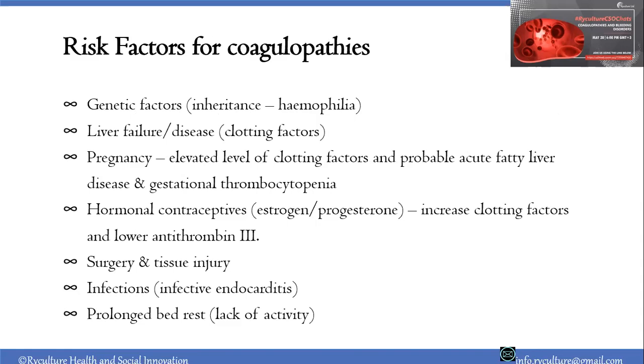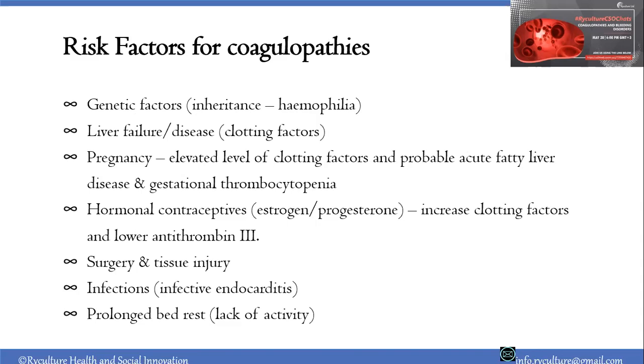For the risk factors, we have genetic factors for the congenital diseases that I've just mentioned: hemophilia A, B, and von Willebrand's disease. Then we have liver failure. Clotting factors are produced by the liver. So when the liver is not able to function optimally, it will lead to the coagulopathies that we're talking about.